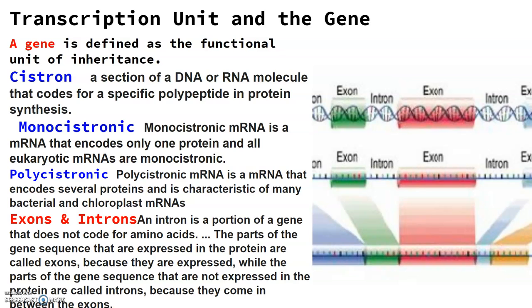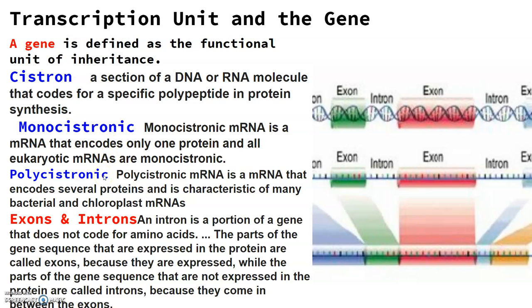But now we define the gene in terms of cistron. Now what is a cistron? It is a segment of DNA that is coding for a specific polypeptide. The structural gene in the transcription unit could be monocistronic, mostly in eukaryotes, or polycistronic, as in bacteria or prokaryotes.